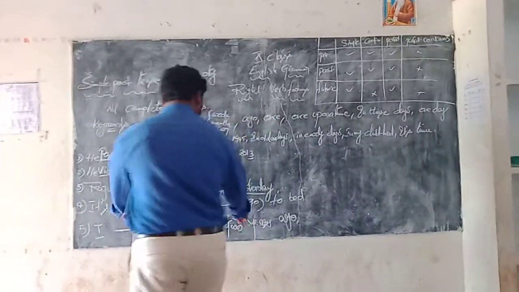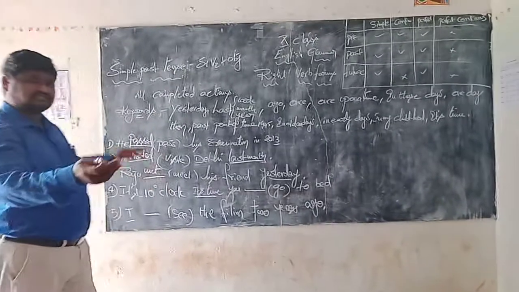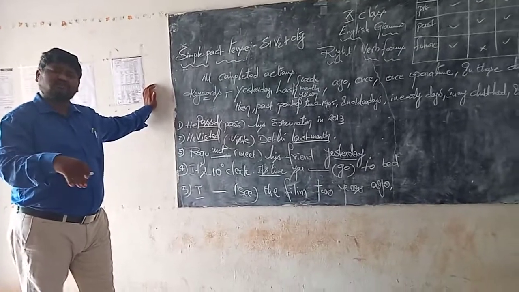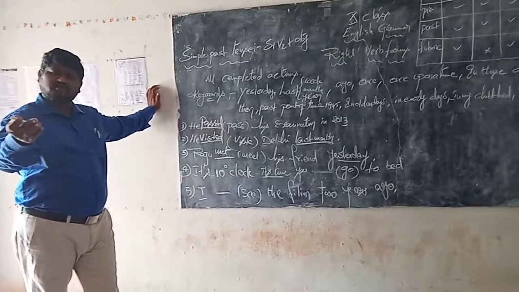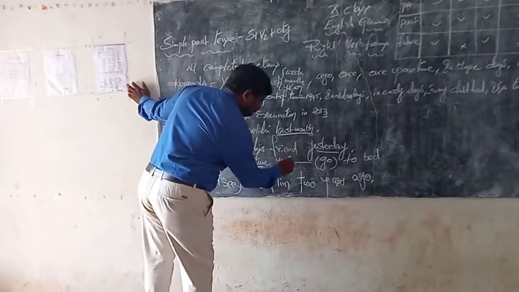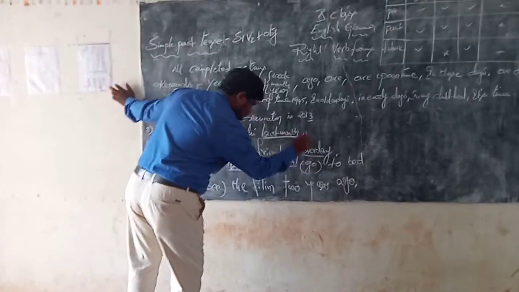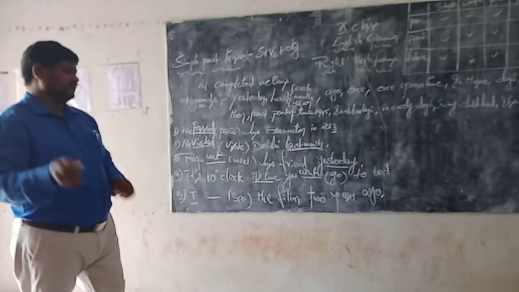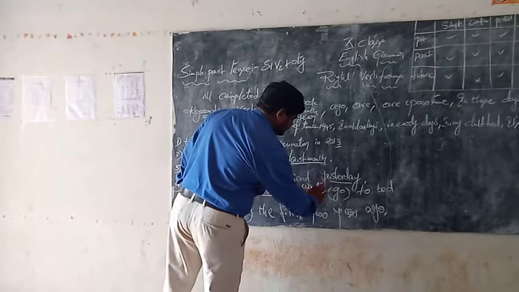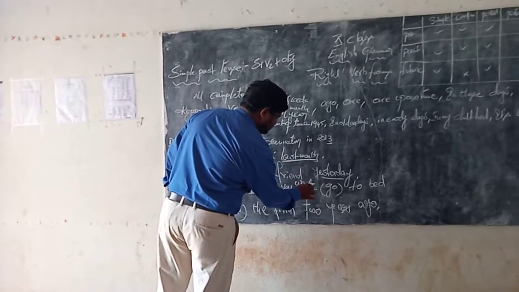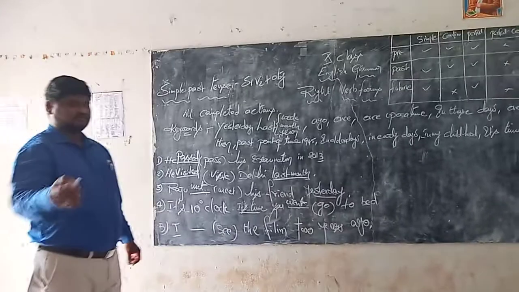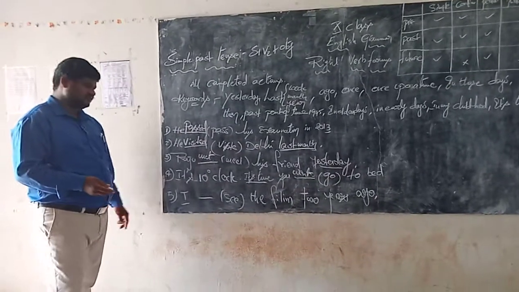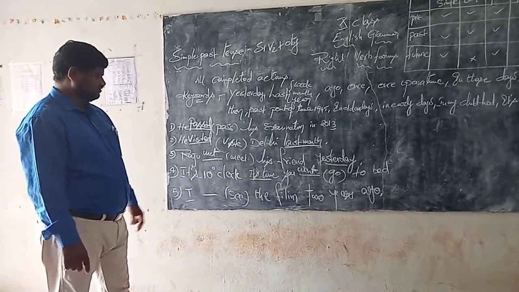Okay. Go, went, gone. What is the V2 for go? Went. It's 10 o'clock. It's time you went to bed. That is the answer. Why? Because as per the structure, go, went, gone. Went is the V2. Gone is the V3. Okay, my dear children.